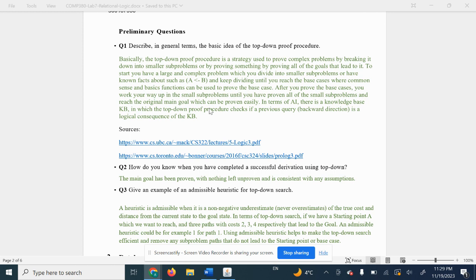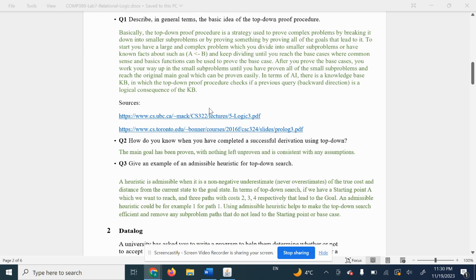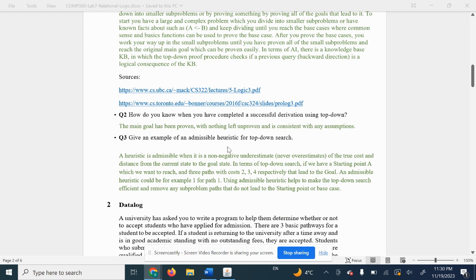To start, you have a large and complex problem which you divide into smaller subproblems or have known facts in a knowledge base, and keep dividing until you reach the base cases where common sense and basic functions can be used to prove the base case. After you prove all the base cases, you work your way up through the small subproblems until you've proven all of them and reach the original main goal, which can then be proven easily.